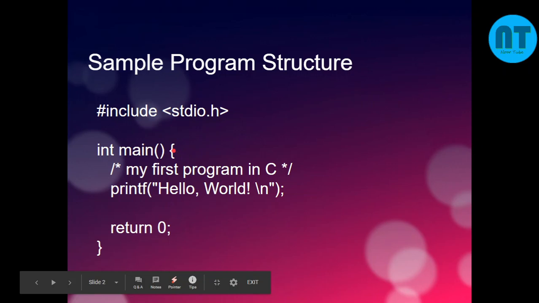So every open brace starts the program and every closed brace closes the program. So this is the simple sample structure of a C program.